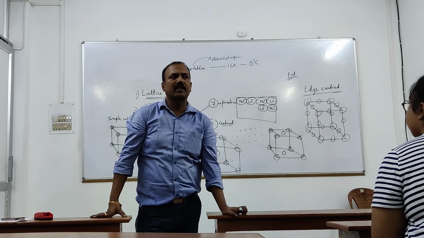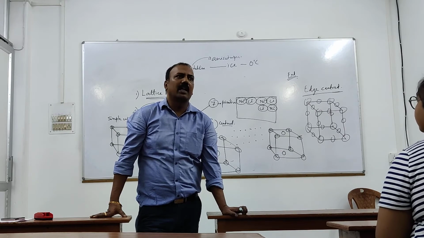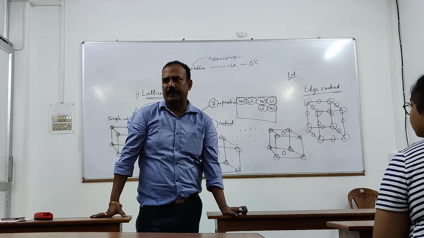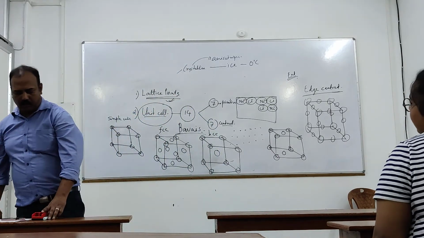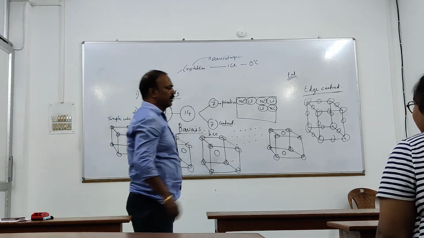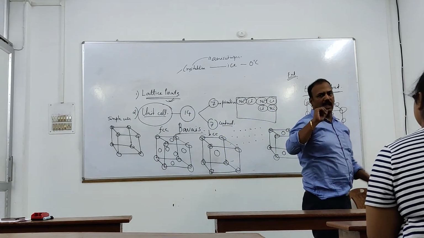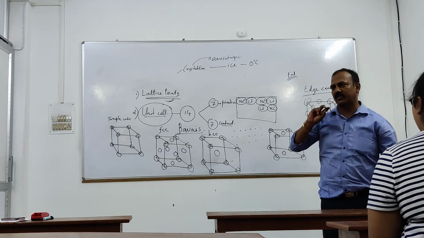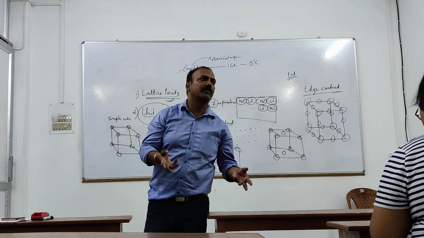But once again I am saying there are three main types. What are these? Simple cubic, FCC, and BCC. Recap. Tell me. What is unit cell? What is lattice point? And what is lattice, by the way? Another term we must know. What is lattice? Lattice is nothing but three-dimensional arrangement of the lattice points.